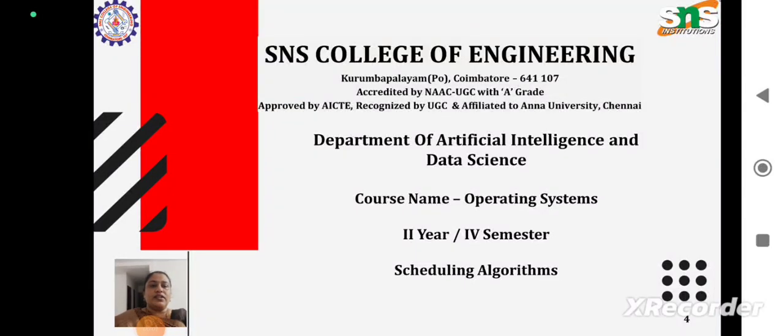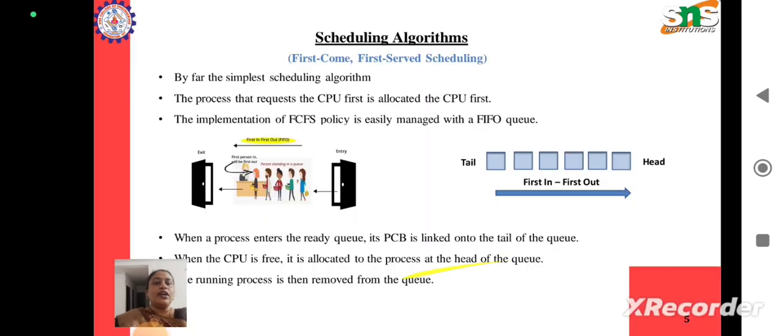In this lecture, we are going to see about different scheduling algorithms. The first scheduling algorithm we are going to discuss is the first come first serve scheduling. We will see what first come first serve scheduling is, how it works, and if this is a good scheduling algorithm. This first come first serve scheduling algorithm is by far the simplest CPU scheduling algorithm.